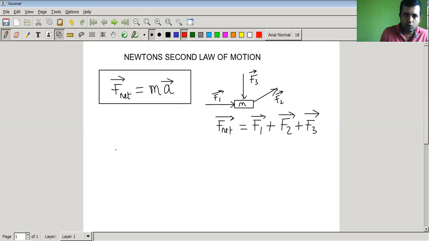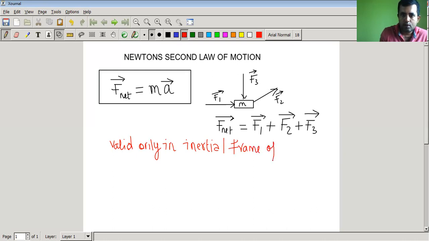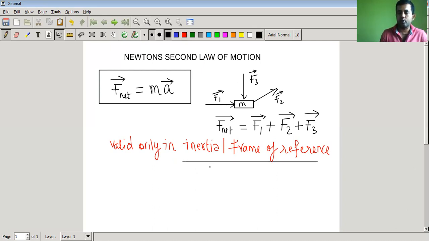So it is valid only in inertial frame of reference. Now, you may ask, what is an inertial frame of reference, right? So let us talk about it.